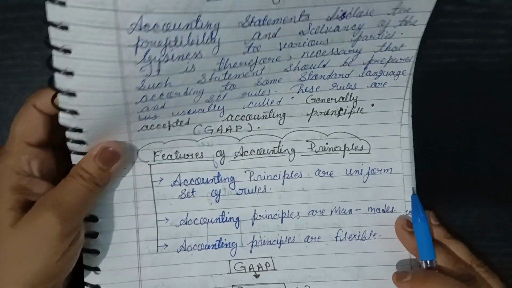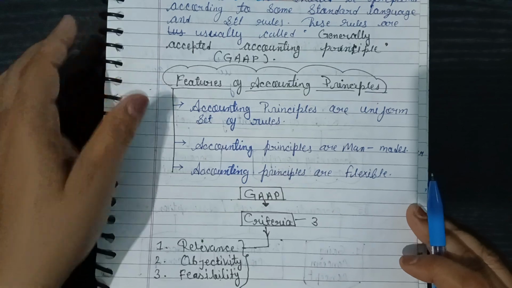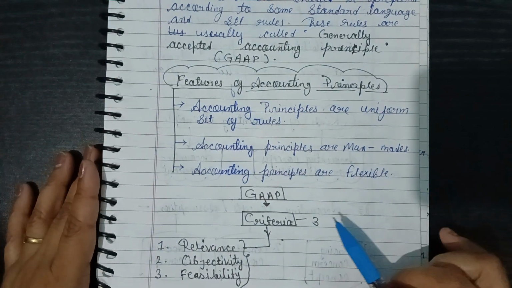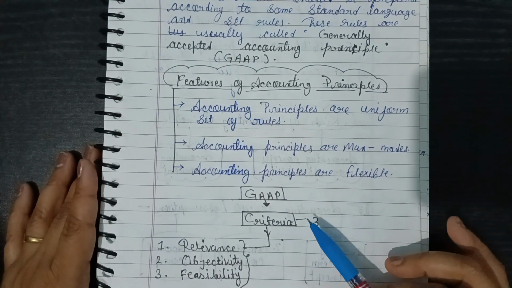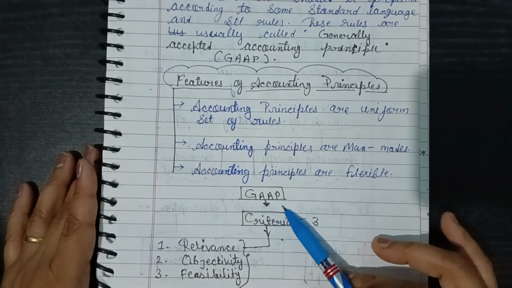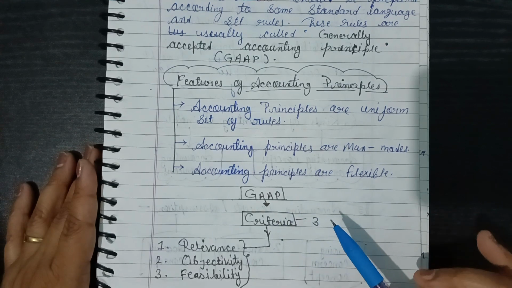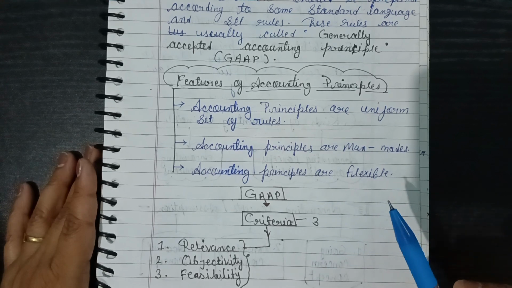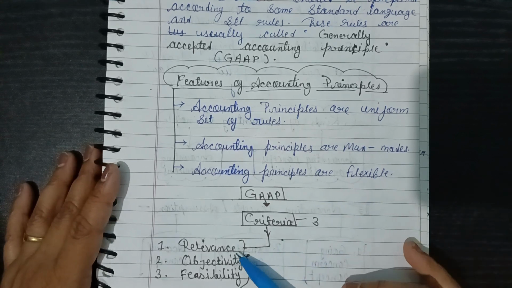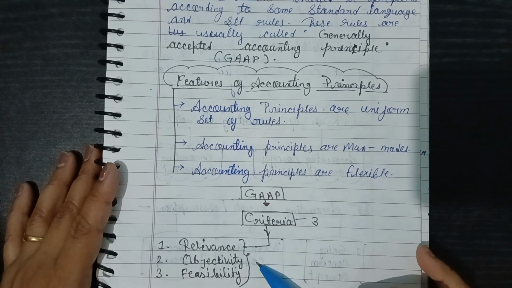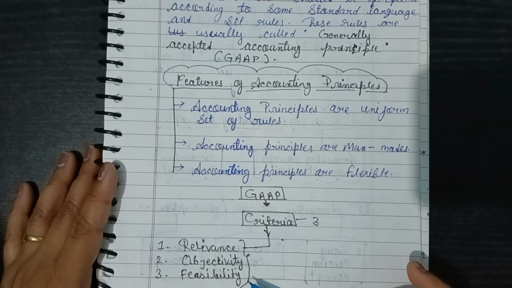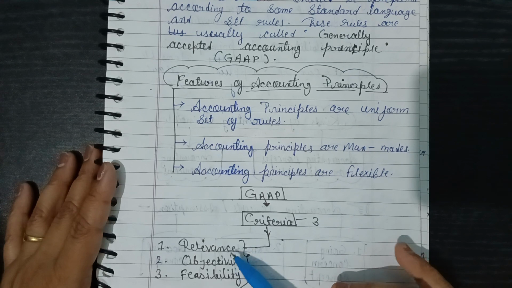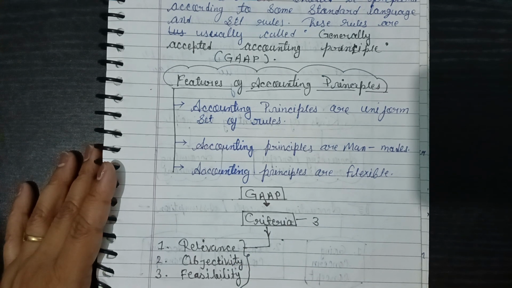Next, GAAP criteria. GAAP means generally accepted accounting principles. There are three criteria the principle says. First, the accounting will have relevance, objectivity, and feasibility. What is the meaning of relevance, objectivity, and feasibility?